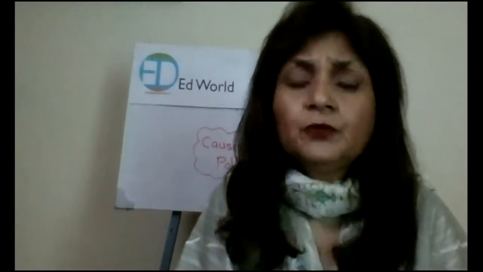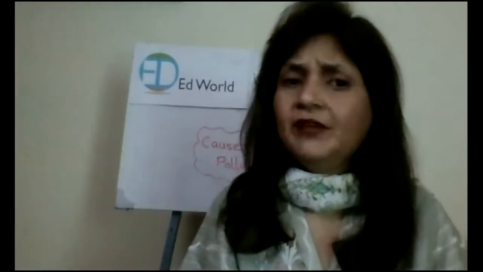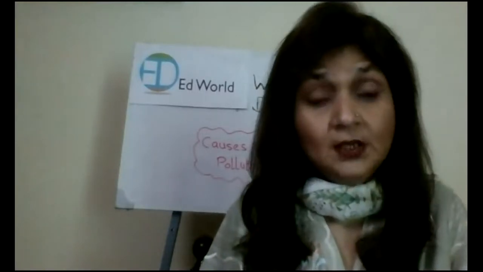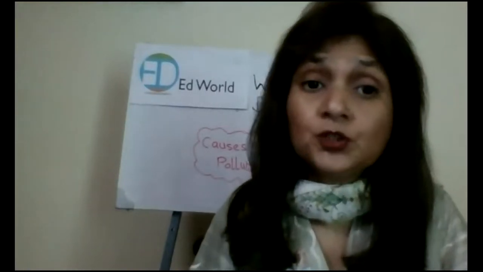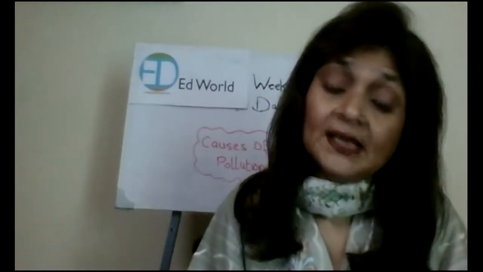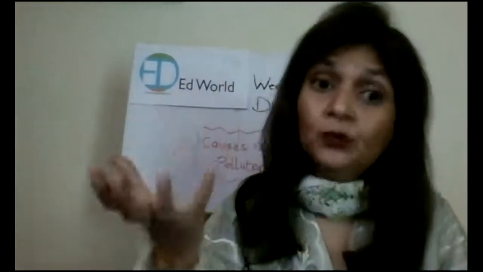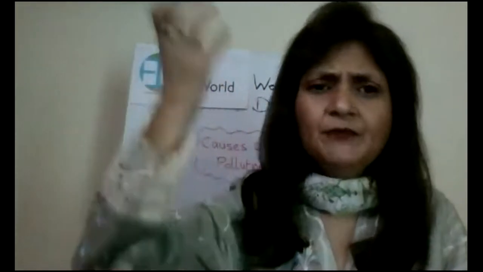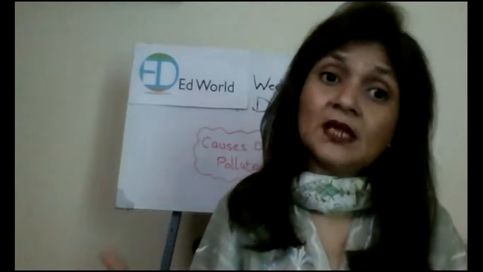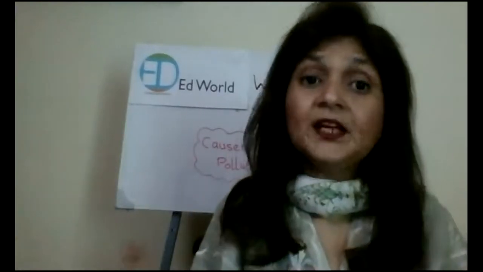Yes. So it might be the presence of any harmful substance, or it might be natural. Sometimes pollution might be natural. And what is natural pollution? It is, you can say, a volcanic eruption. When a volcano erupts, what happens? Everything comes out through fire, through eruption, and it affects the environment.